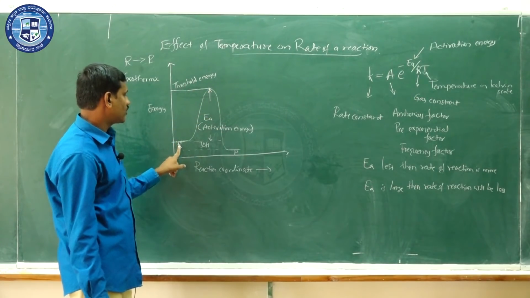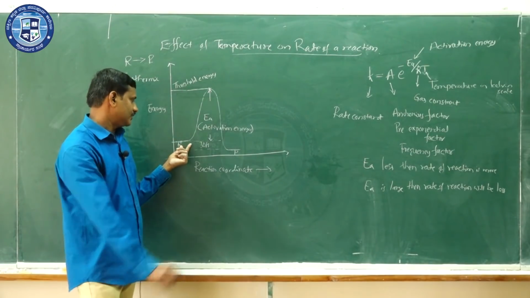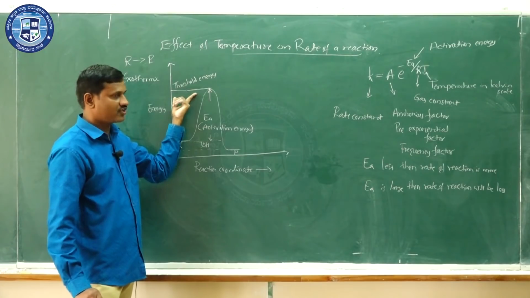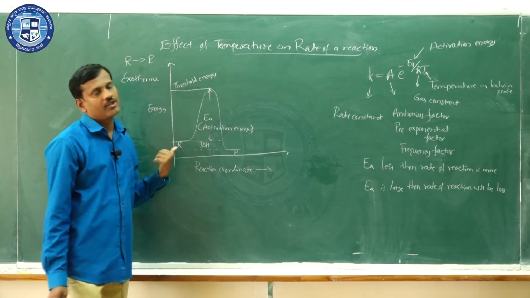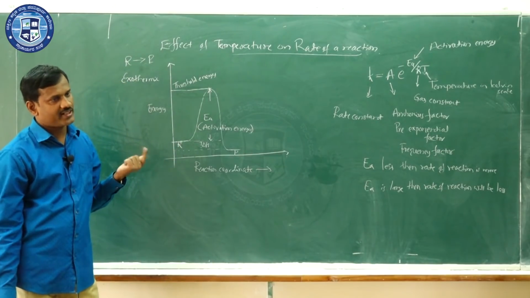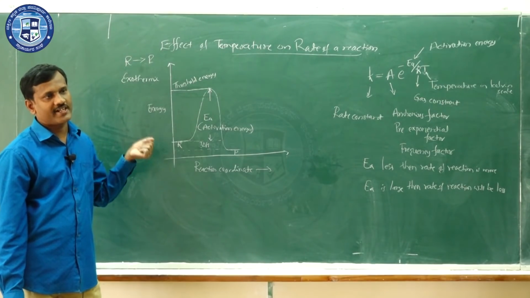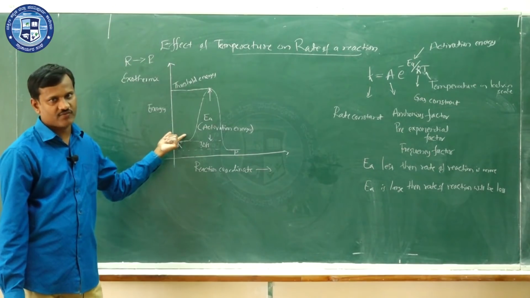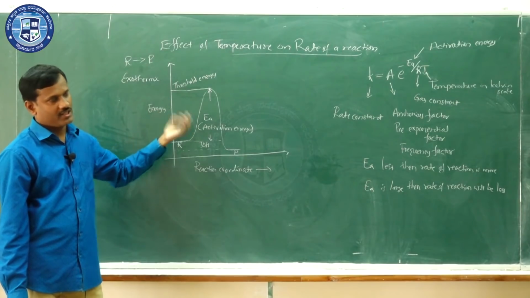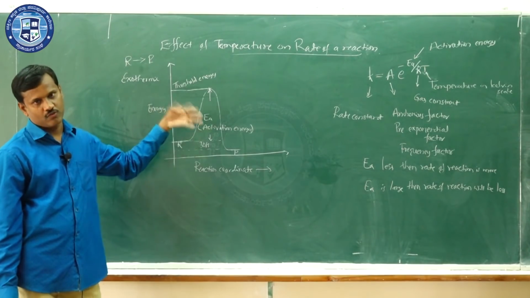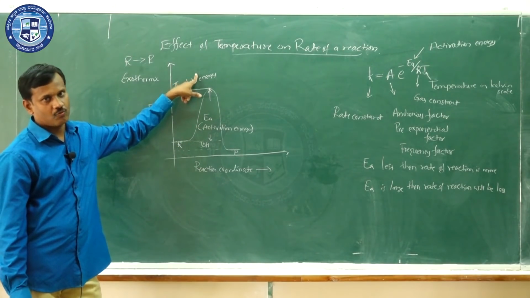Here this threshold energy is the minimum energy that is required for the reactant molecule to form the product. Now we consider the reactant molecules. Generally the reactant molecules' energy will be less than this threshold energy. That is why some reactions do not occur under ordinary conditions. For example, consider the burning of fuel, liquefied petroleum gas. Unless you light it, that is, unless you supply a certain amount of energy, it won't burn. So if you mix LPG with air, no reaction, but if you light it, the reaction starts immediately. Why does this happen?